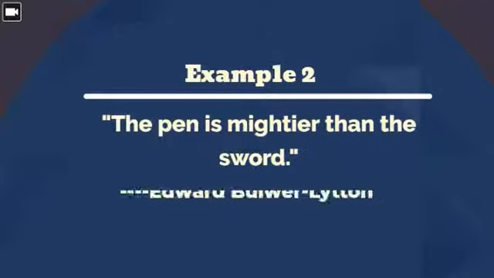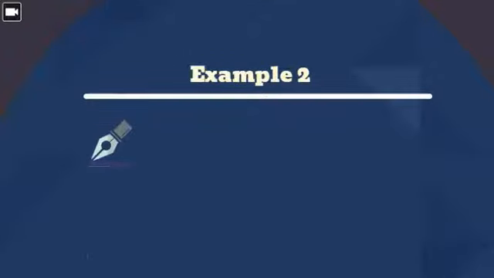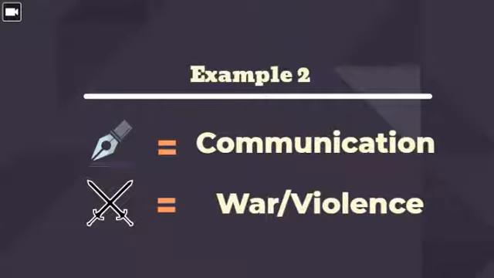The second example is written by English author Edward Bulwer-Lytton. "The pen is mightier than the sword." This example has metonymy on the words pen and sword, in which pen represents spoken words and ideas, and sword represents violence. The sentence means that words are usually more powerful than war and violence.